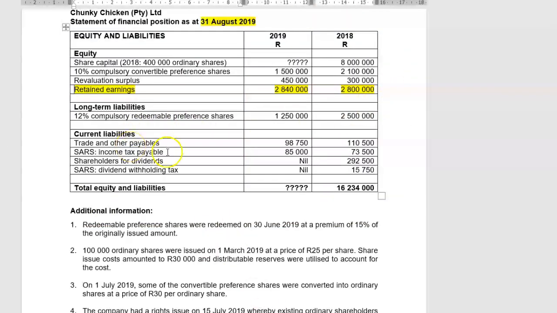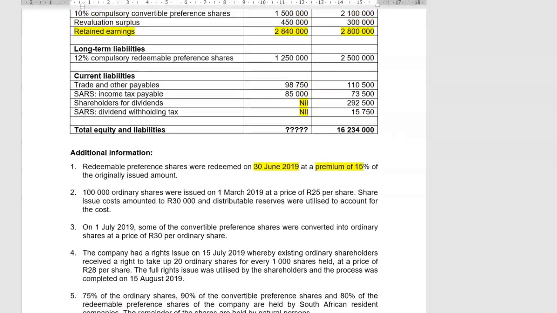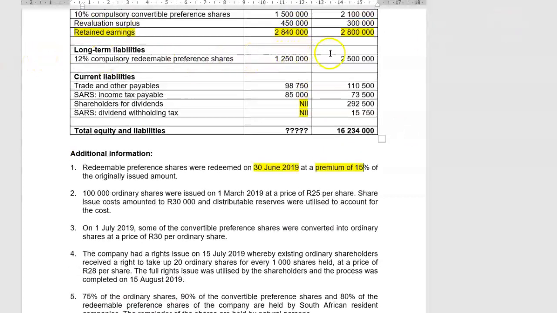Then we had trade and other payables, source income tax payable. We had shareholders for dividends, 0 at year end. We had dividend withholding tax, 0 at year end. Total equity and liabilities. Now let's start. Additional information. Redeemable preference shares were redeemed at 30 June 2019 at a premium of 15% of the originally issued amount. Now, there's nothing else that happened with redeemable pref shares in this question.